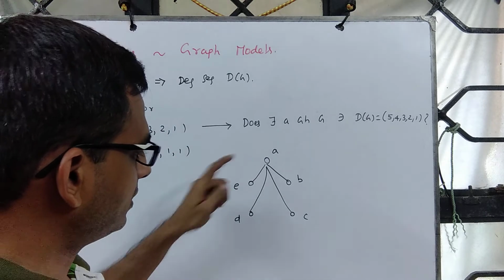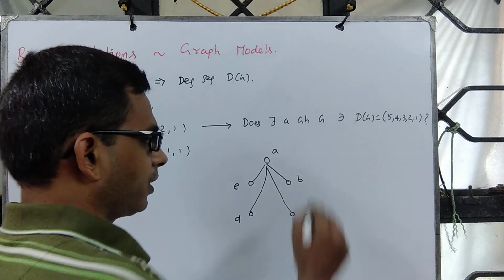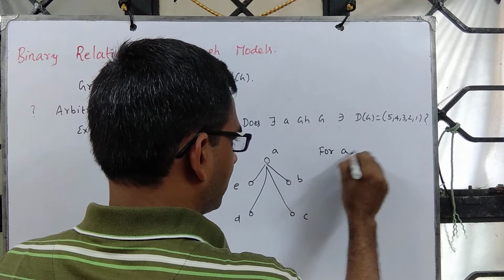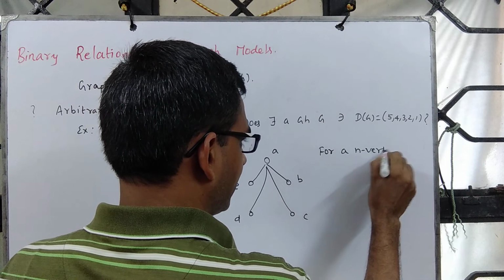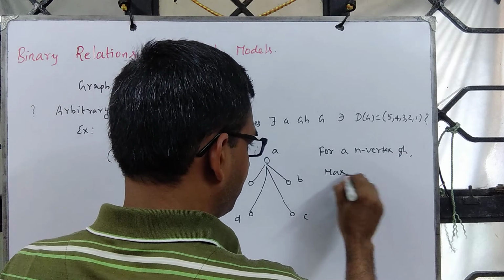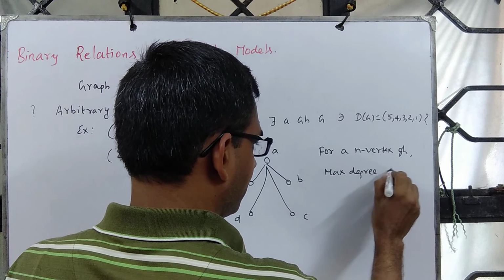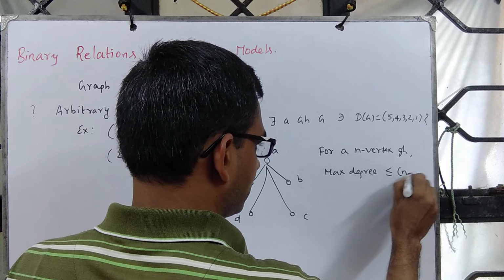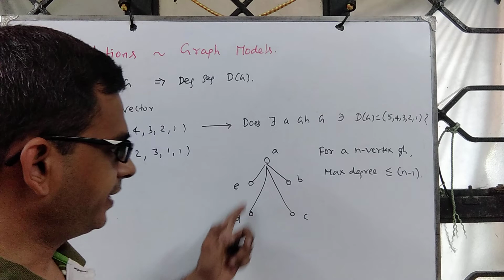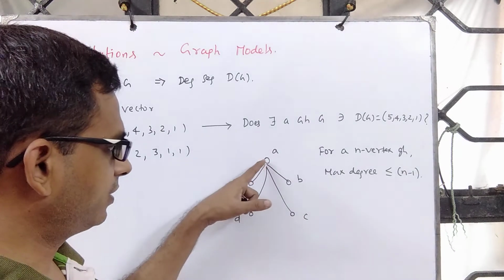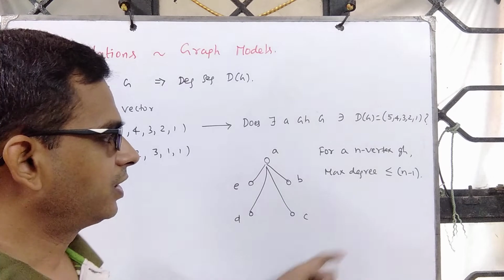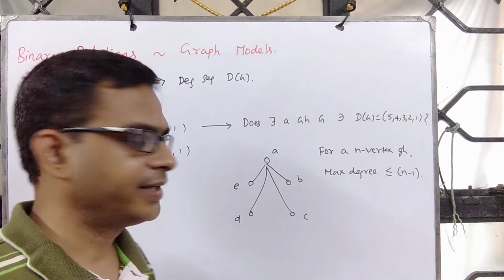So for an n vertex graph, the maximum degree is at most n minus 1. It cannot exceed n minus 1, because leaving this vertex, there are n minus 1 neighbors.